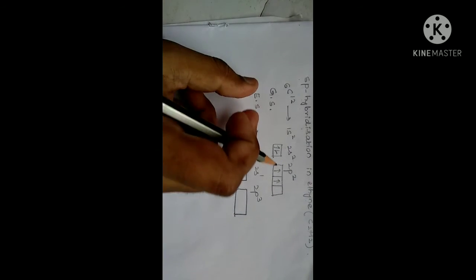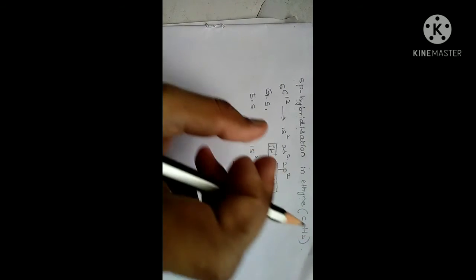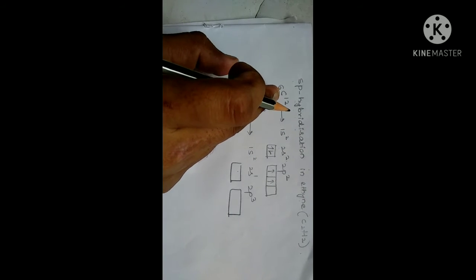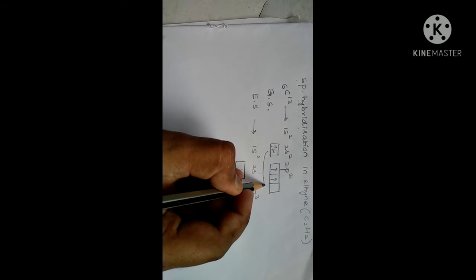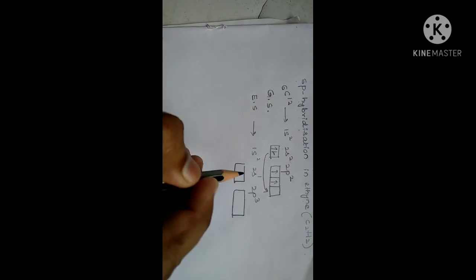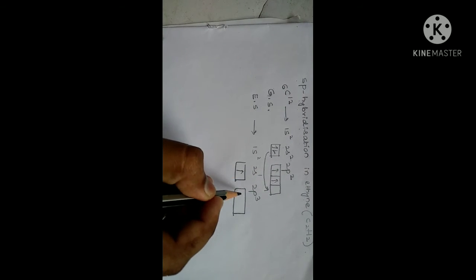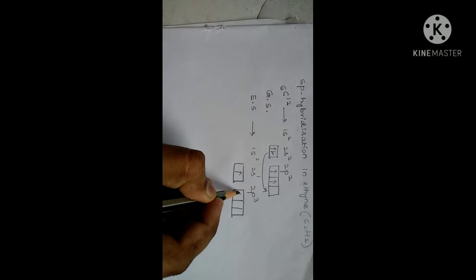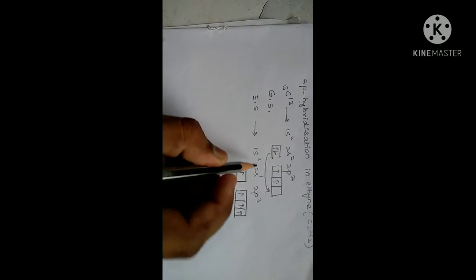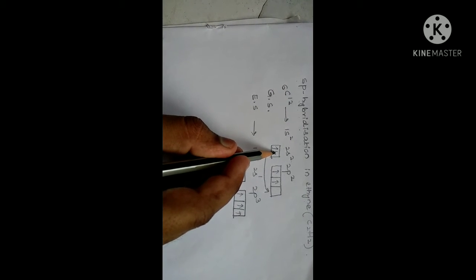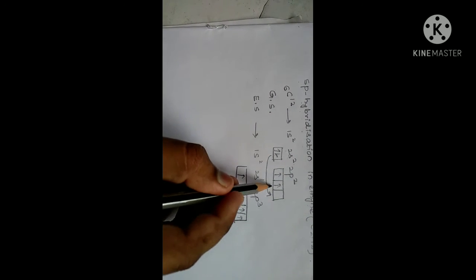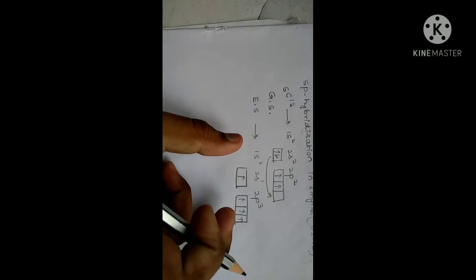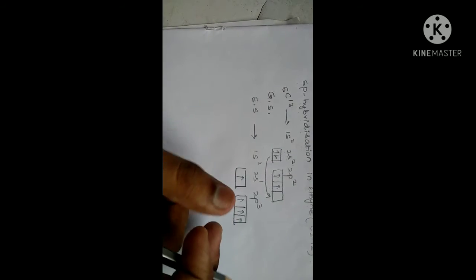In the excited state, when another carbon approaches the first carbon, one of the electrons is excited from the 2s orbital to the 2p orbital. So see here, one of the electrons jumps from the 2s orbital to the 2p orbital. Each orbital contains 1 electron. 4 orbitals are there, 4 electrons are there.